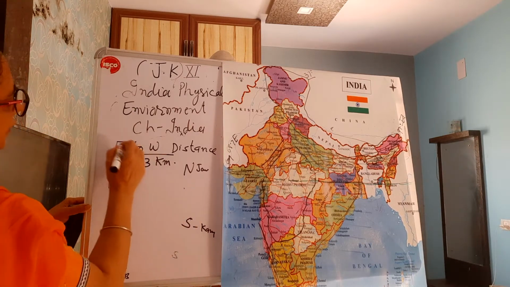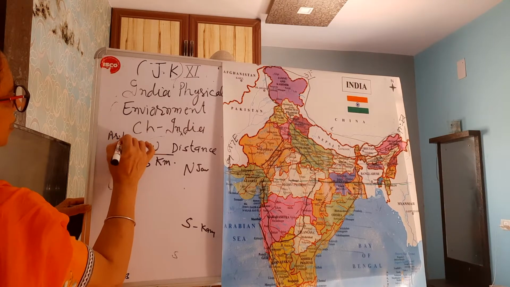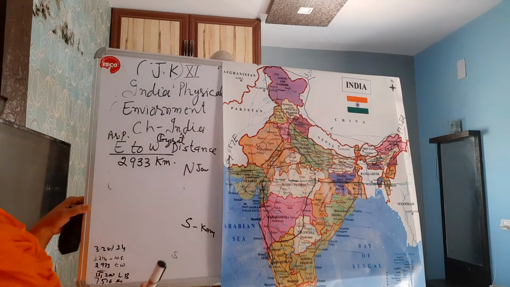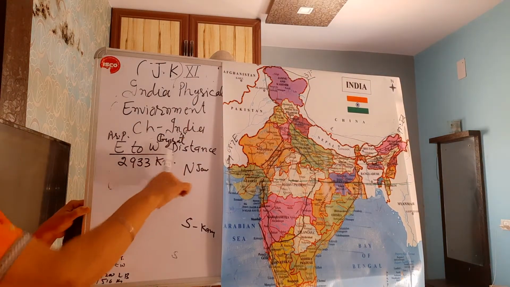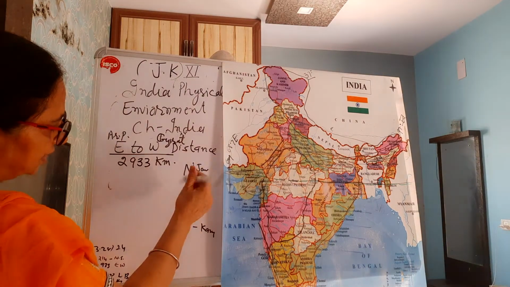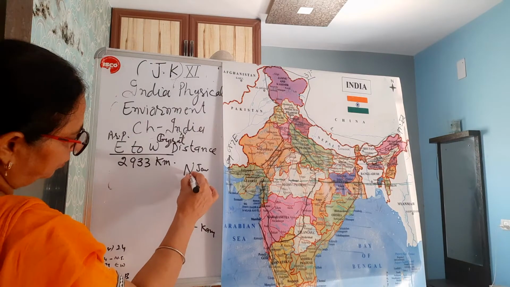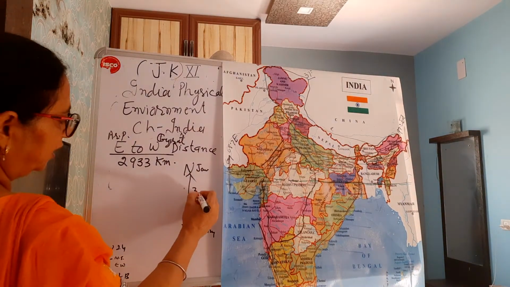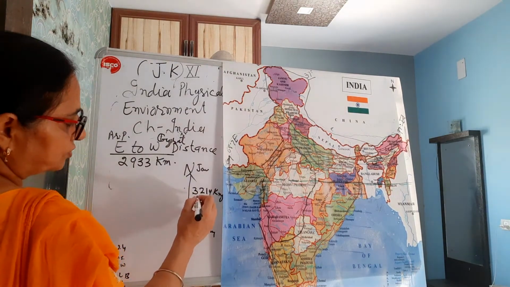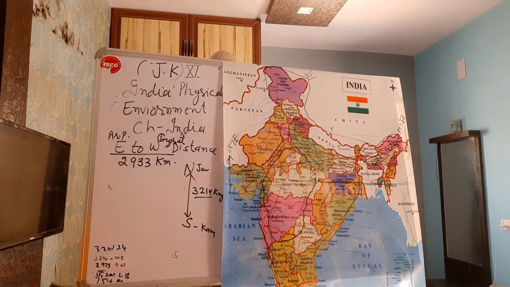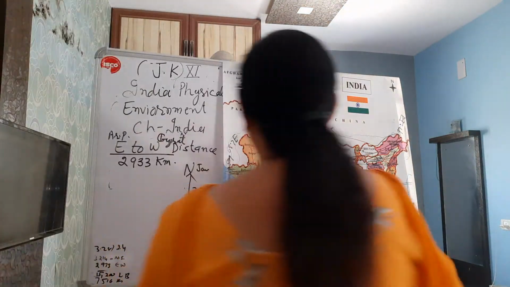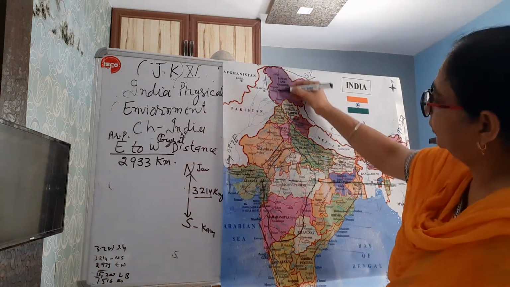Here east to west, east we have Arunachal Pradesh and west we have Gujarat. Distance from Arunachal Pradesh to Gujarat is 2933 kilometer, and our southern distance from Jammu Kashmir to Kanyakumari is 3,214 kilometer.